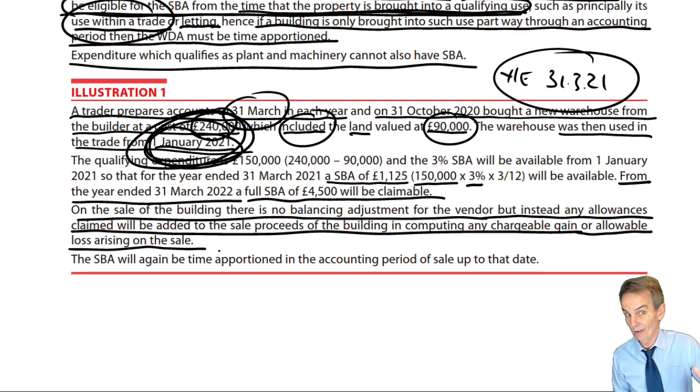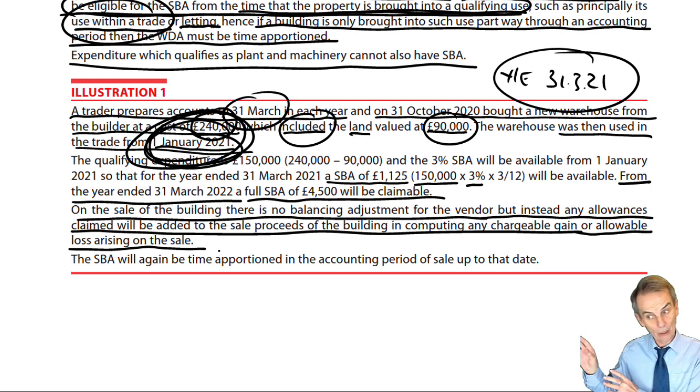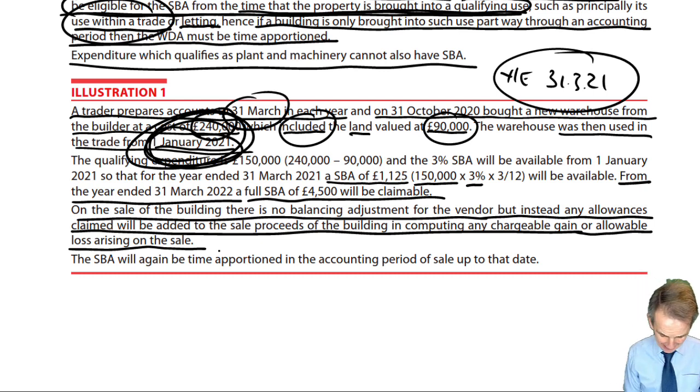Of course, if the value's gone down from when we first acquired it, there'll be no balancing allowance either. All we've got to do for the vendor in this example is to work out what is the capital allowance up until the point of sale. But then, for CGT purposes, in dealing with the unincorporated trader, for corporate tax purposes, when dealing with the incorporated trader, we're going to have to compute a capital gain on the sale of the property. And in computing that gain, as we see here,